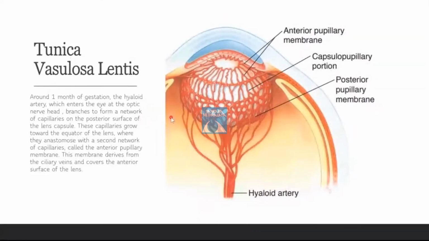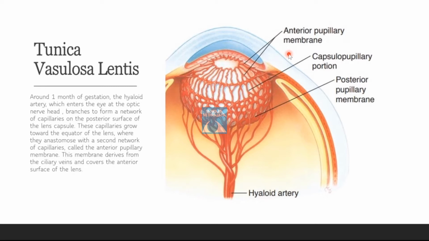Tunica vasculosa lentis. Around 1 month of gestation, the hyaloid artery, which enters the eye at the optic nerve head, branches to form a network of capillaries on the posterior lens capsule. These capillaries go towards the equator of the lens, where they anastomose with a second network of capillaries known as the anterior pupillary membrane, which are derived from the ciliary vein that covers the anterior surface of the lens. The tunica vasculosa lentis disappears by an orderly process of programmed cell death shortly before birth.